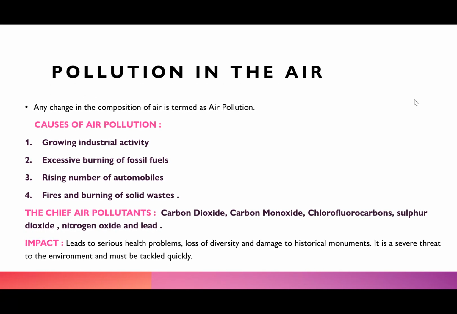Now, before I talk about pollution, I will say that rainfall is very important for the existence of our living biodiversity, I would say, because rainfall is not only a source of fresh water, but it is again the rainfall which determines the vegetation, right? So that means rainfall is important.